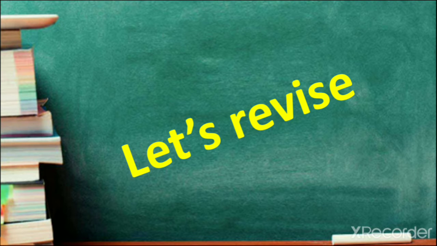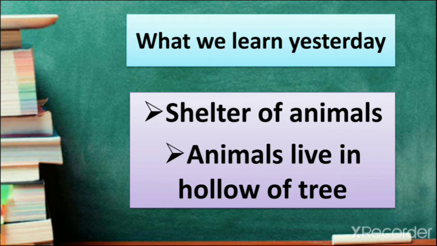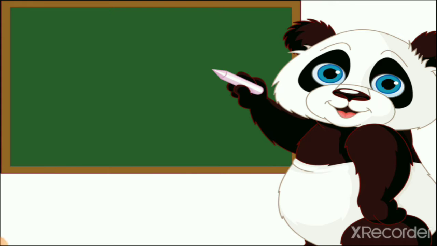So let's see what we learned in the previous lecture. Before we start today's topic, we have to revise what we learned in the previous lecture. We learned yesterday about shelter of animals, right? And in this we learned about some places where animals can live, right? So we learned about hollow of the tree and which animals live in those hollows, right? So let's see what we learned yesterday.